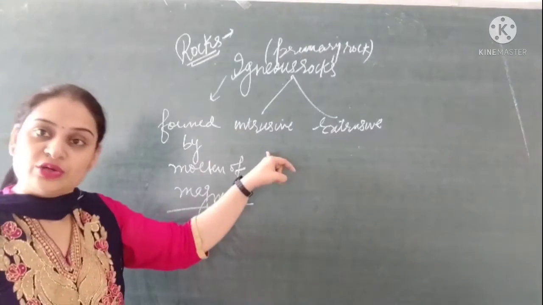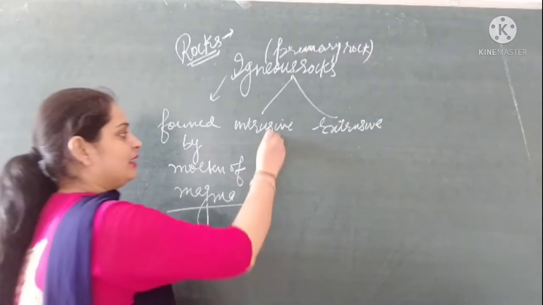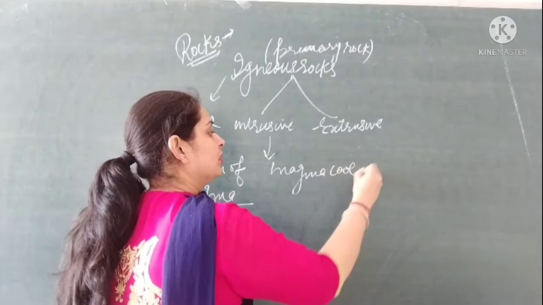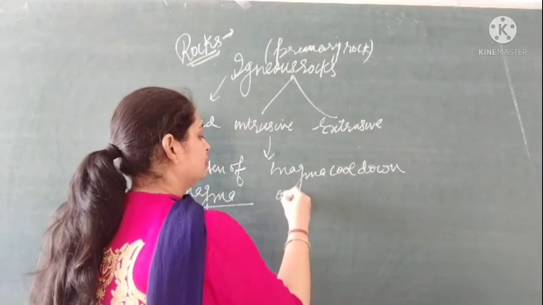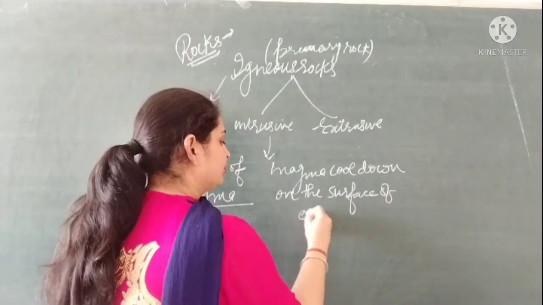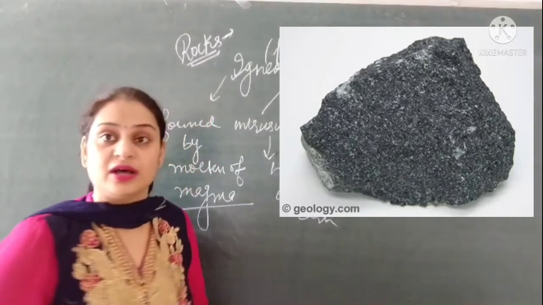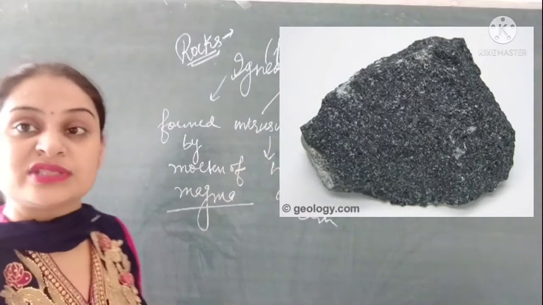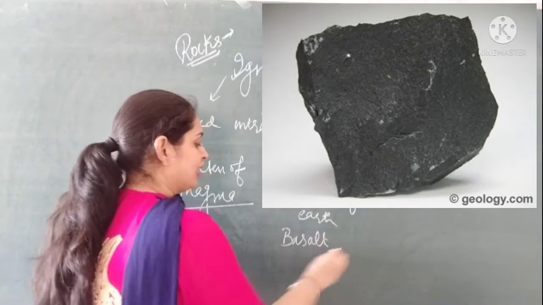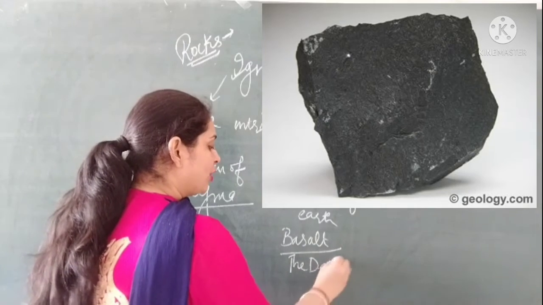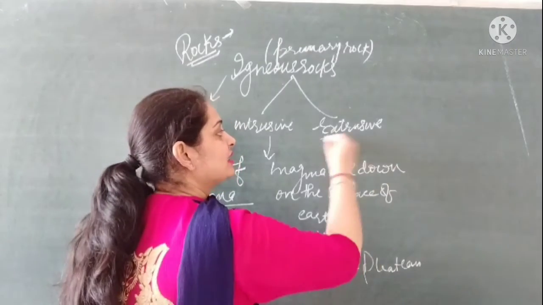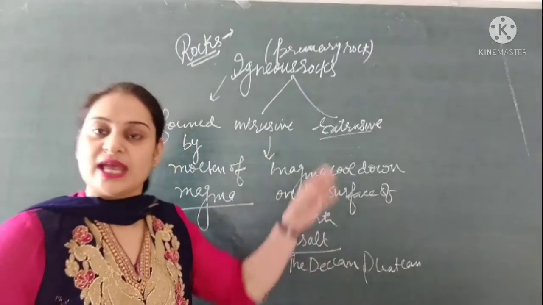When we talk about intrusive igneous rock, it means the magma cools down on the surface of the earth, and it forms intrusive rocks. The example of intrusive rock is basalt. The Deccan Plateau is made up of basalt rock, right? Now going to the next type of igneous rock, which is extrusive rock.